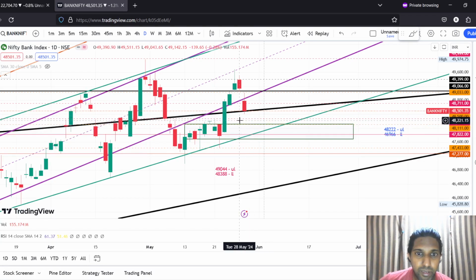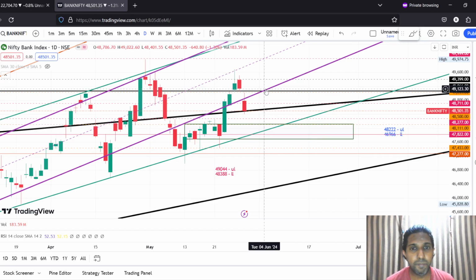Now, looking at this particular behavior, there is a good likelihood that it will retest this level of 48,277 on the downside, and furthermore till 48,111, as well as this level of 47,822, right? So these three levels are still open for Bank Nifty. The key levels for tomorrow are 49,044 on the upper side and 48,388 on the lower side.